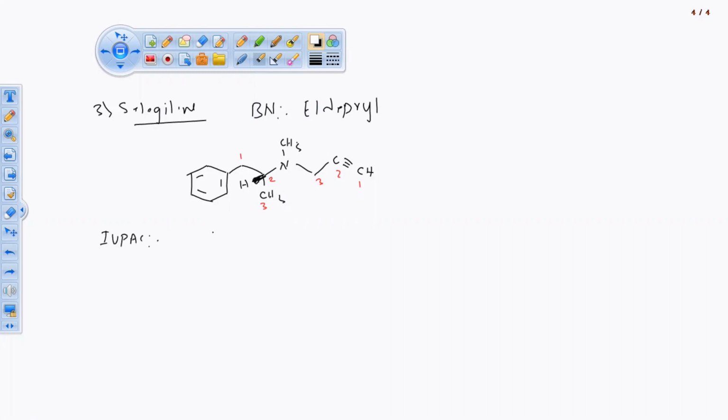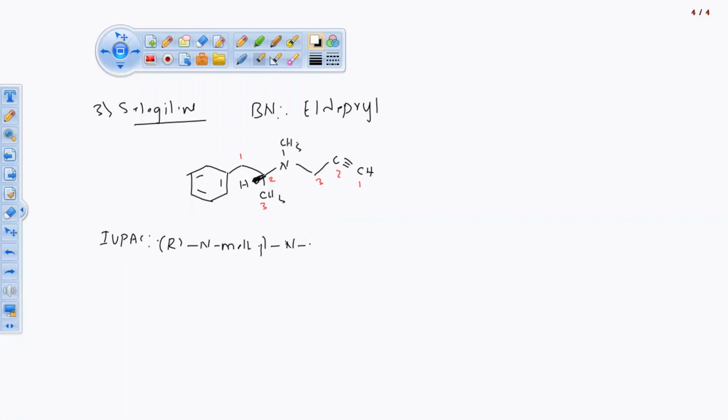It is very short. Here it is R, because the proton is in front of the paper. So we are going to write over here R, N-methyl. Another one, N-methyl.